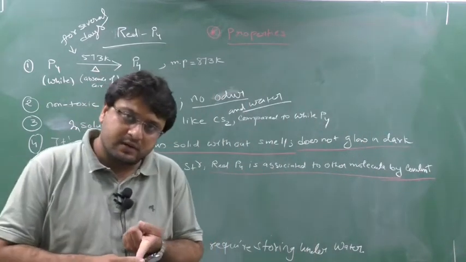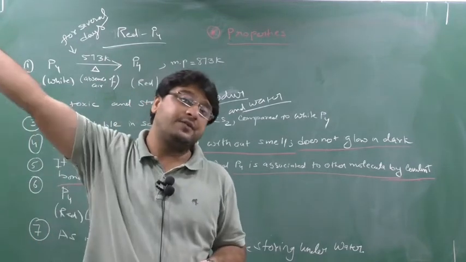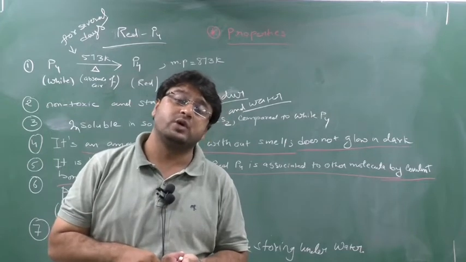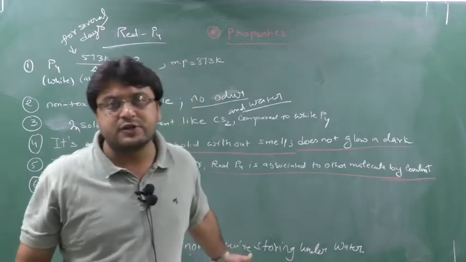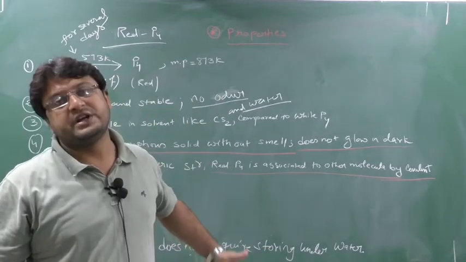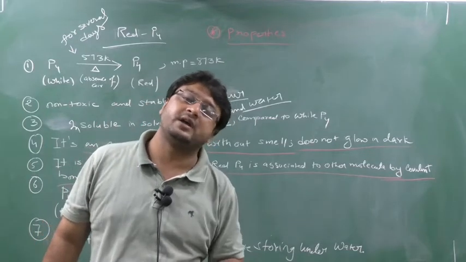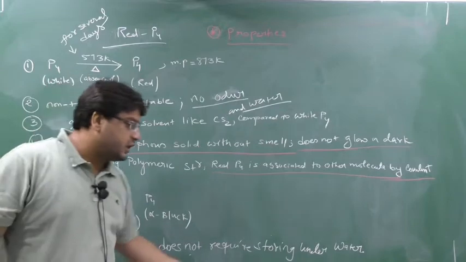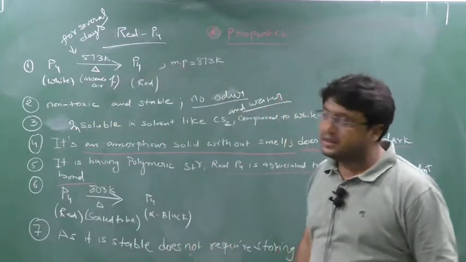Next, as you know, this is a polymeric structure, non-toxic and stable. As it is stable, it does not require storing under water, whereas white phosphorus is unstable. It is unstable and catches fire when exposed to air, hence we store white phosphorus in water. But red phosphorus is stable, so it doesn't require storing under water because it does not catch fire in the air. Clear this part?